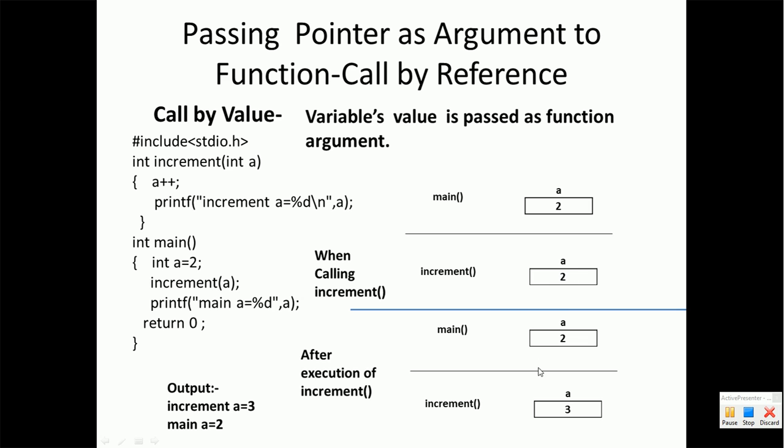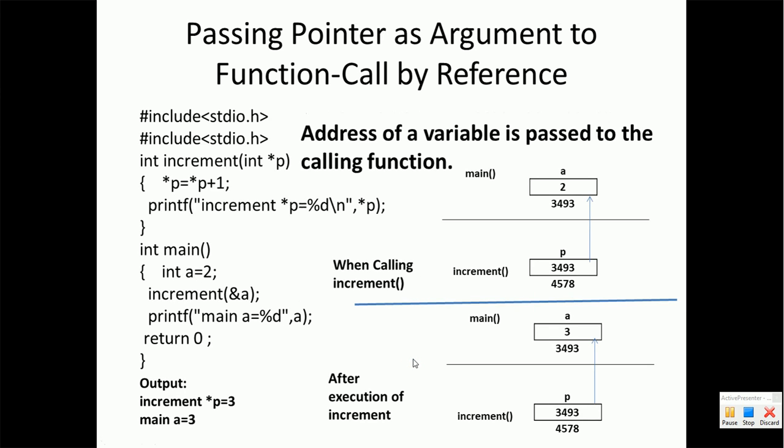But after execution of the increment function, what will happen? Inside the increment function, variable a will be changed to 3, but in the main function there will be no change in the a of the main function, because this is called call by value, because only the value is copied to the called function. There will be no changes in the value of variable a inside the calling function. Value will only be changed inside the called function. This is called call by value.